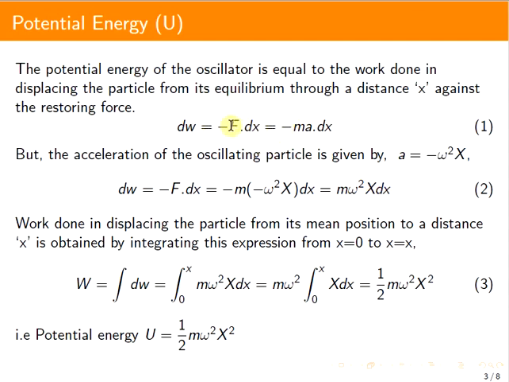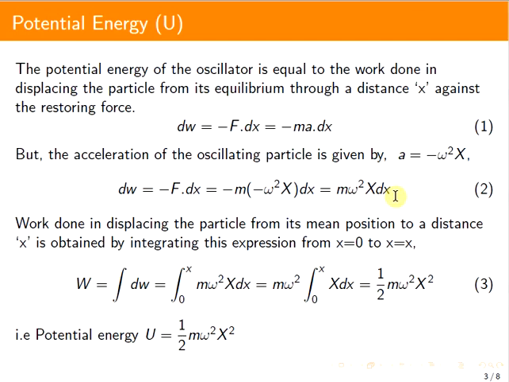There is a minus sign here because the restoring force is opposite to the displacement. So the work done will be a positive quantity, mω²x dx.